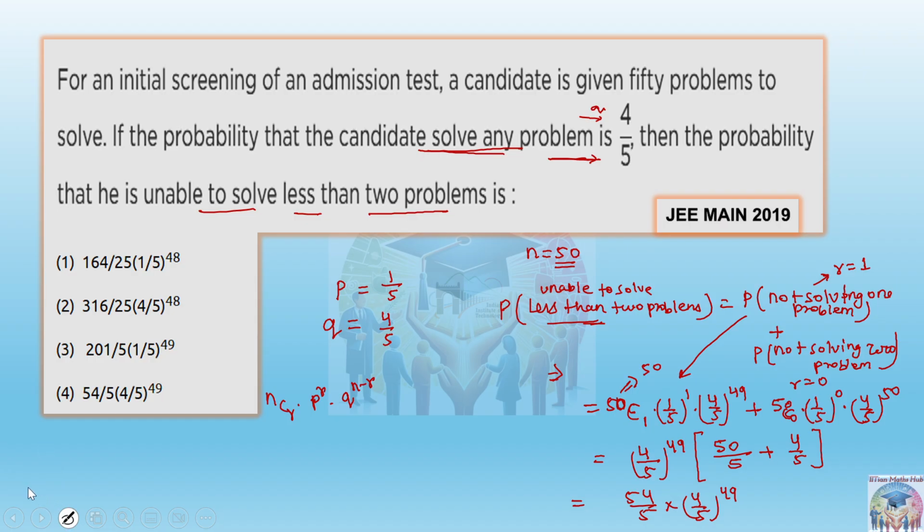However, if we go with the second method, that if a candidate is not able to solve two problems, it means definitely he will be able to solve 48 problems. So let's try with that whether it will work or not. Okay, next page.